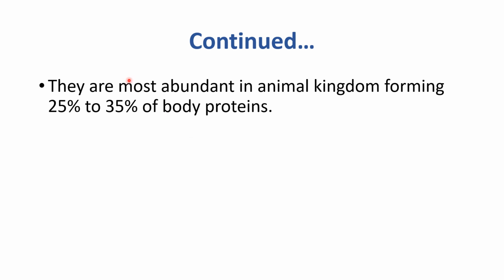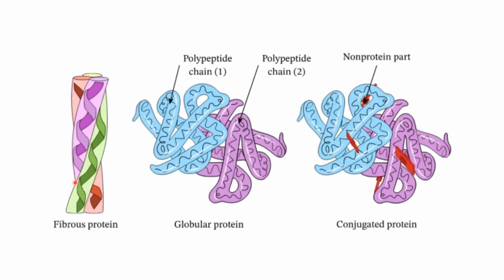And they are the most abundant in animal kingdom, forming 25 to 35% of body proteins. So in this diagram you can see this is the structure of fibrous proteins, ठीक है, like collagen. Collagen एक fibrous protein है. Next is globular protein like hemoglobin. इसमें एक polypeptide chain होती है और दूसरी polypeptide chain होती है, मतलब ये दो polypeptide chains पे consist कर रहे होते हैं. And next is conjugated protein that we'll discuss in the next slide.